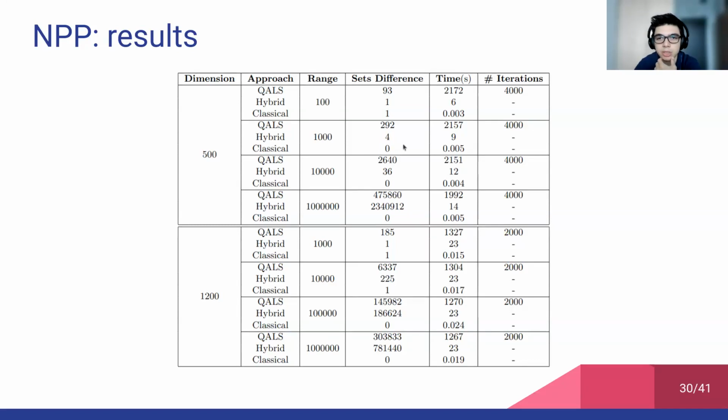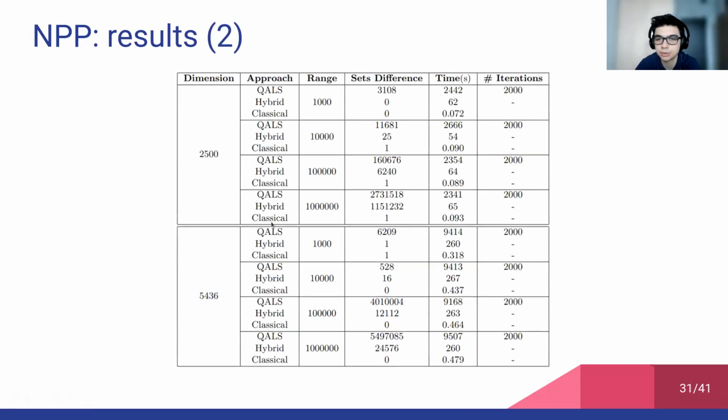But the method that has outperformed all the others is the classical one. Indeed, it has been able to find the perfect partition in all cases. And as you can see, also for these problems with higher dimension, and also in a really low time. And this basically means that although the problem is NP hard, it is not a problem for which we can expect an advantage by using the quantum methods, especially if a perfect partition exists.